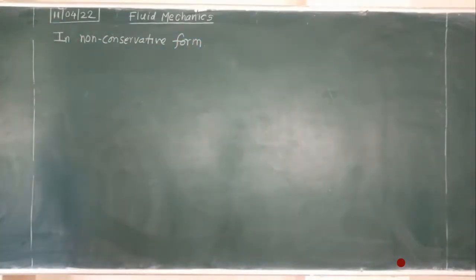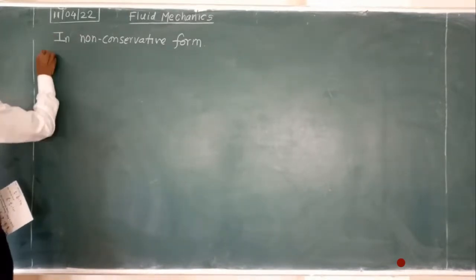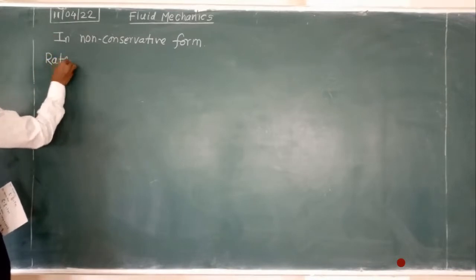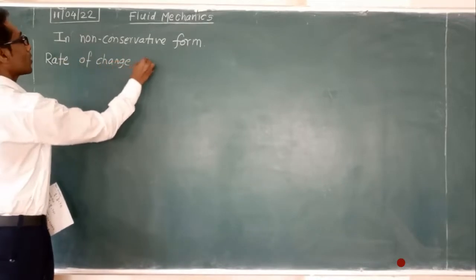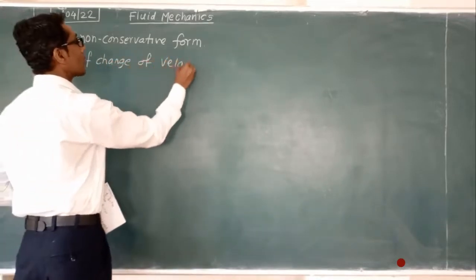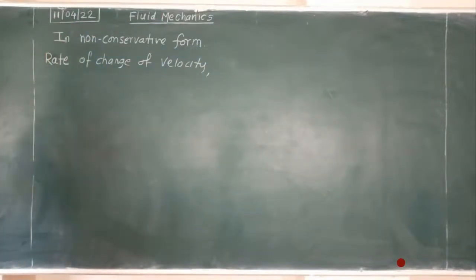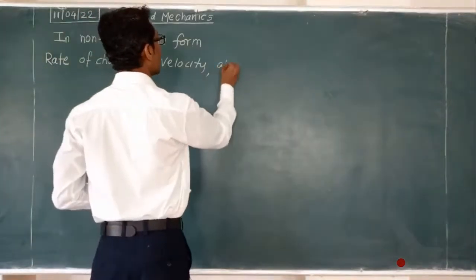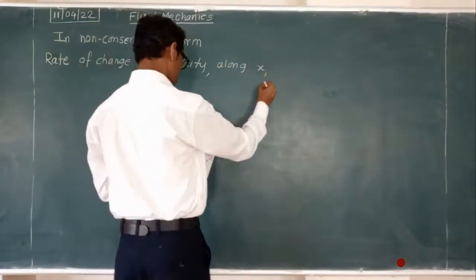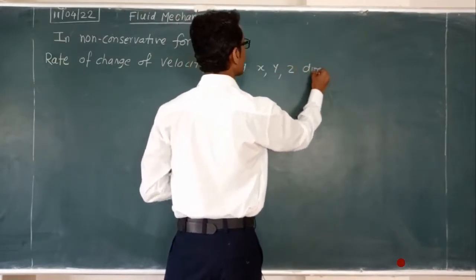Non-conservative form. This will be the rate of change of velocity. Here we will take, as a sample, the rate of change of velocity; you can also take pressure, density, temperature, etc. The rate of change of velocity along x, y, z directions.